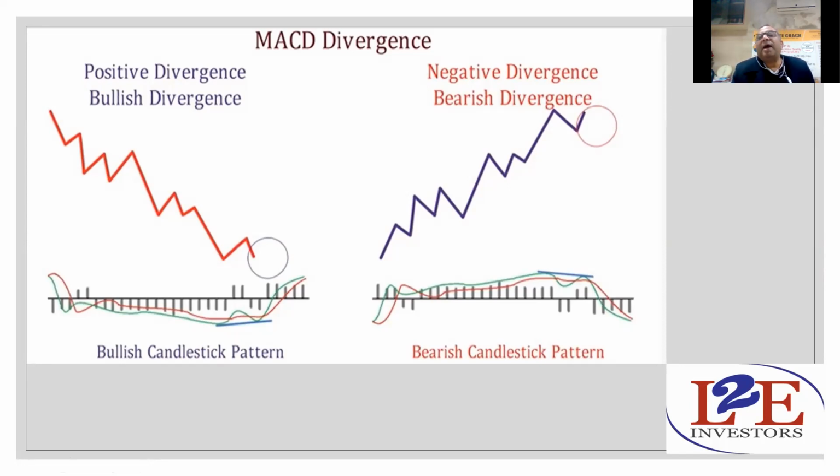In fact, the different analysts who give you calls on television or wherever, most of them use moving averages and MACD to find this kind of divergence. Sometimes they use breakouts also, but sometimes the breakouts are fake breakouts. With the help of divergence, you'll be able to find out whether a breakout is a correct breakout or a fake breakout, and with that you'll be able to trade correctly.